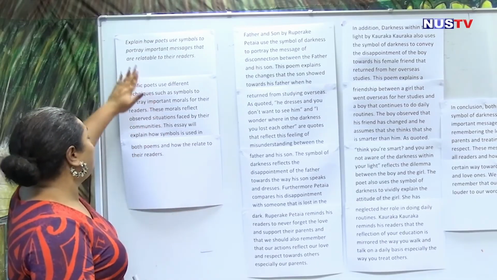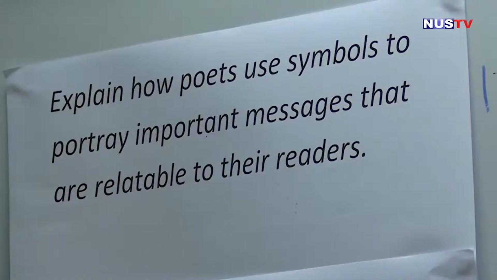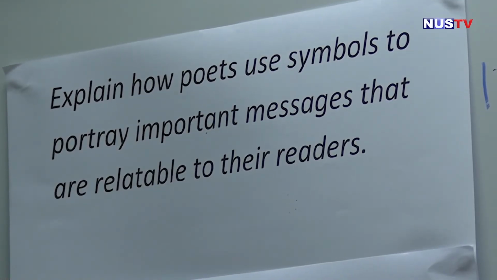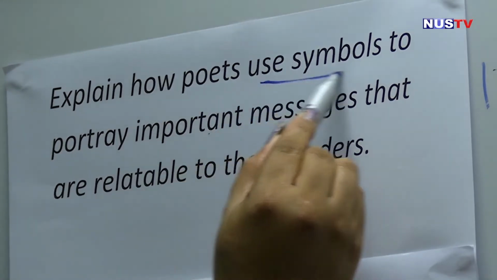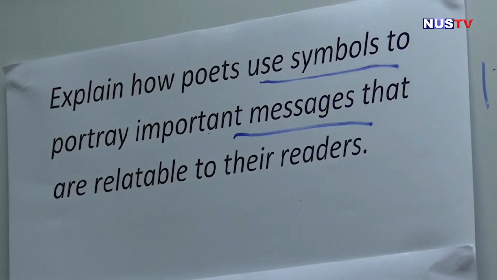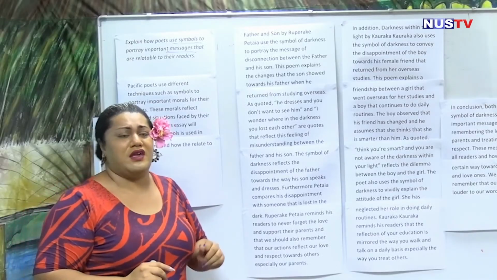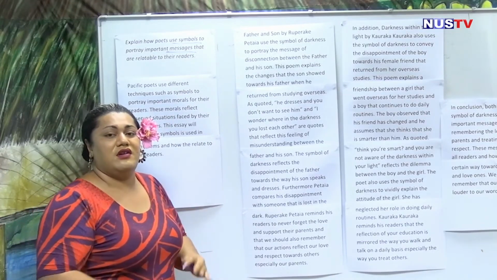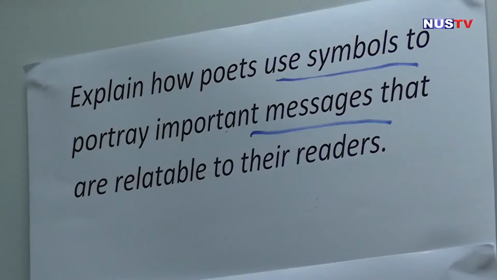So let's all read our chosen comment for today. Explain how poets use symbols to portray important messages that are relatable to their readers. Good. So it is asking about the symbols and it's asking about the messages. Those are the only two things that you will be focusing on in your comments. What are the symbols and what are the messages?